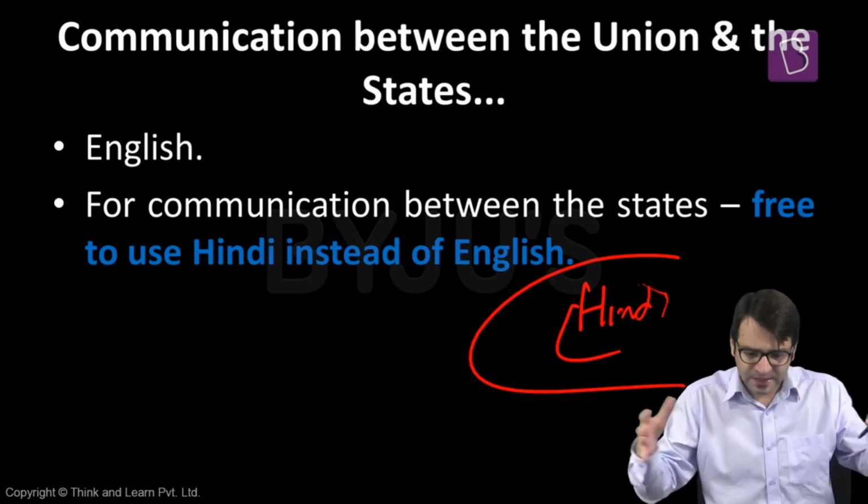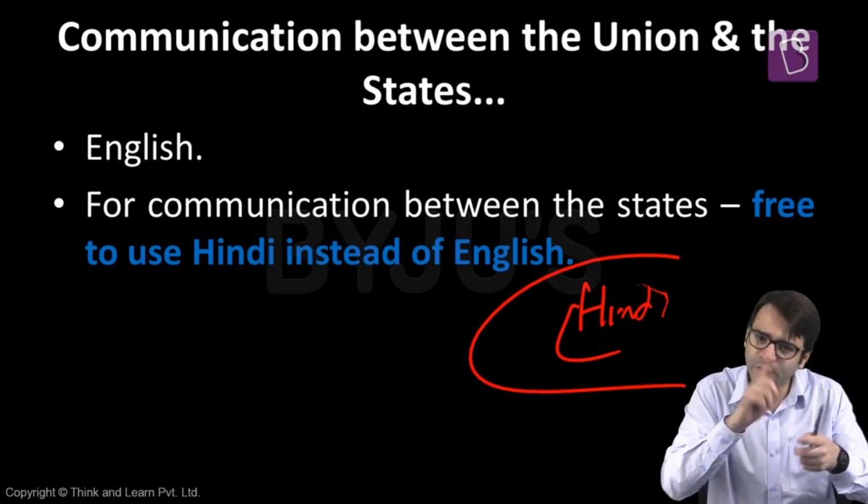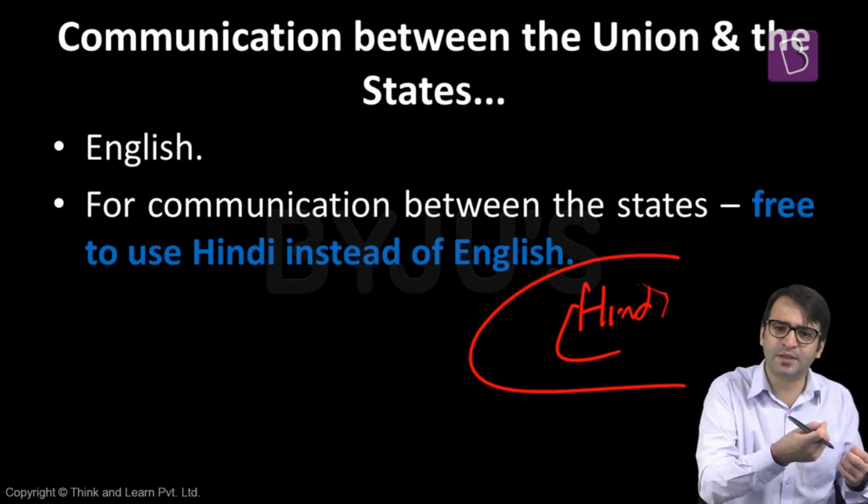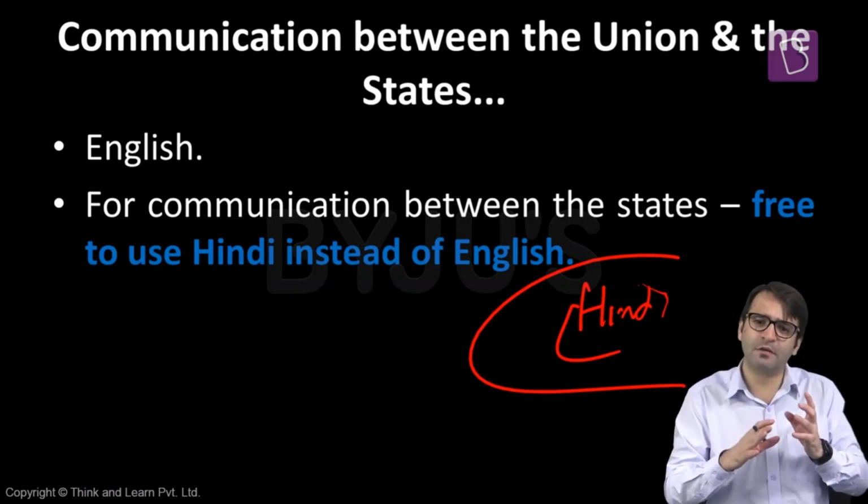That means if two or more states enter into an agreement with each other that if tomorrow we have to communicate with each other, we won't communicate in English, we will communicate only in Hindi. That is also a provision available in the Constitution. And that is how Rajasthan, Madhya Pradesh, Uttar Pradesh, these states have entered into agreement with each other that we will communicate with each other only in Hindi and not in English.